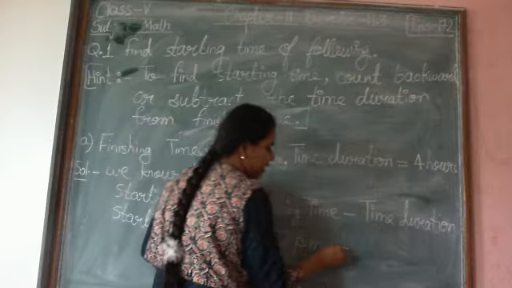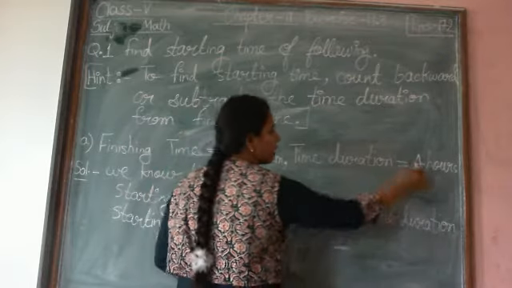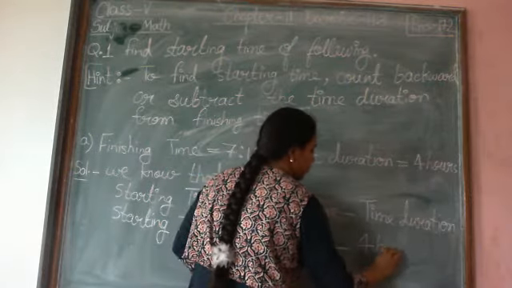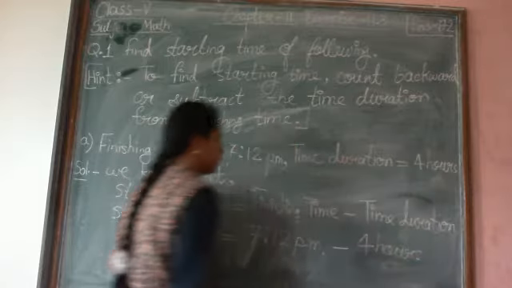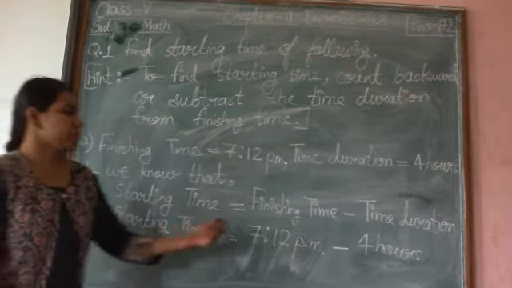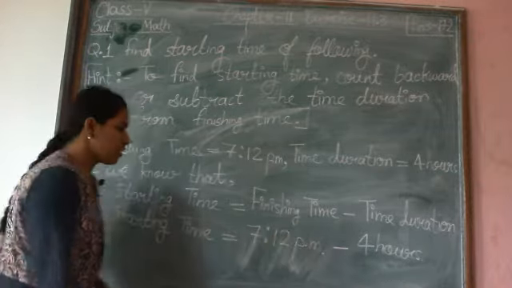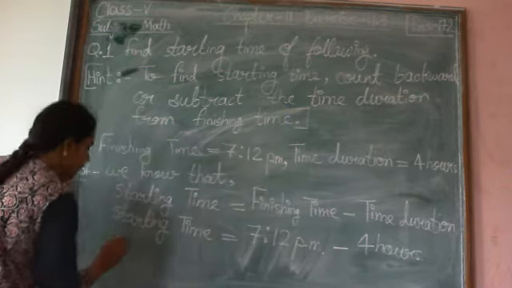7:12 p.m. minus time duration. What is the time duration? 4 hours. Okay. Now arrange both the numbers column wise and subtract them.